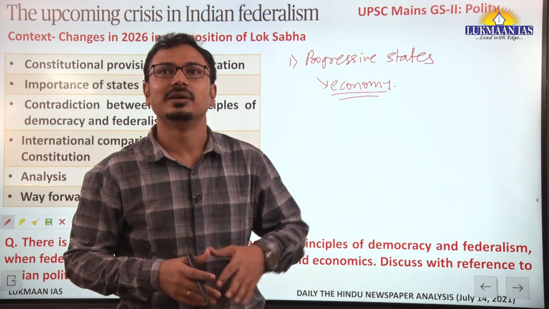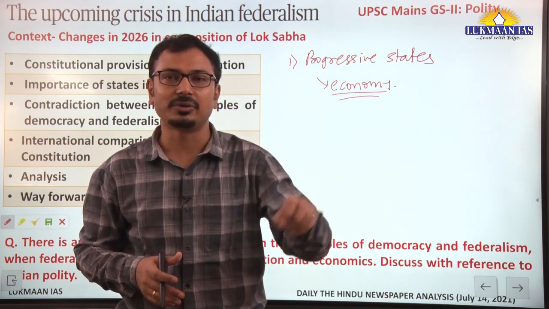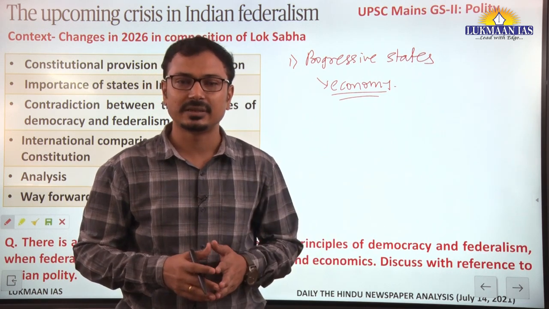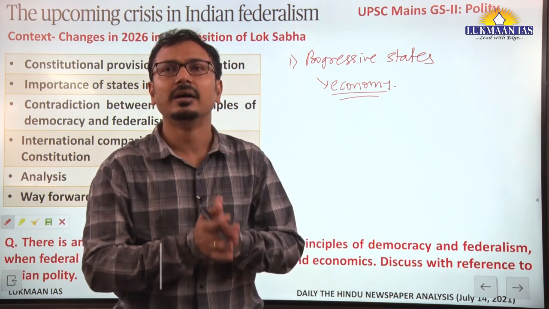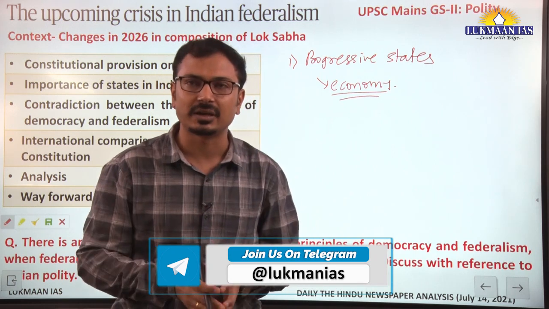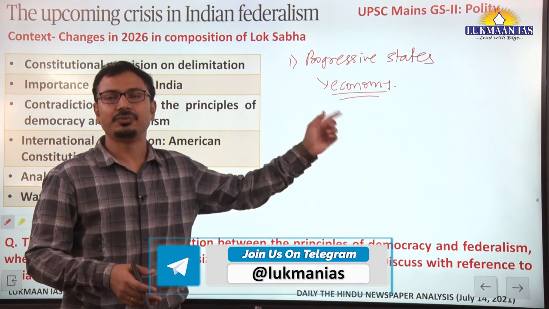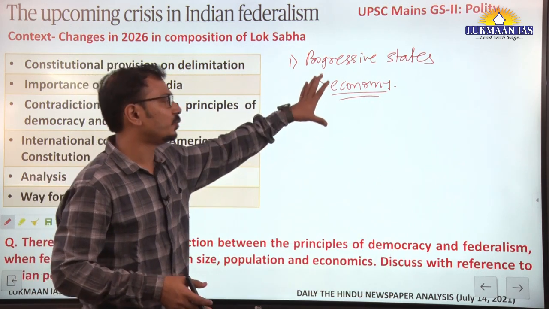So that means the representation of those particular states will reduce, especially those progressive states like Kerala. If you are talking about the example of Kerala, Karnataka, these states, to some extent progressive in terms of population control and economic growth, they will have less representation if we go by the democratic principle. Okay, so that's why such freezing of seats was